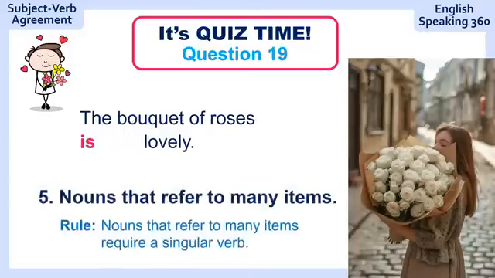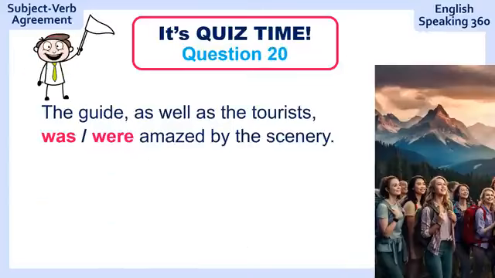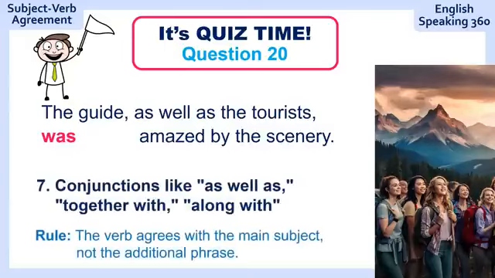Rule number 5. And the last one, question number 20. The guide as well as the tourists amazed by the scenery. The guide as well as the tourists was amazed by the scenery. Rule number 7.